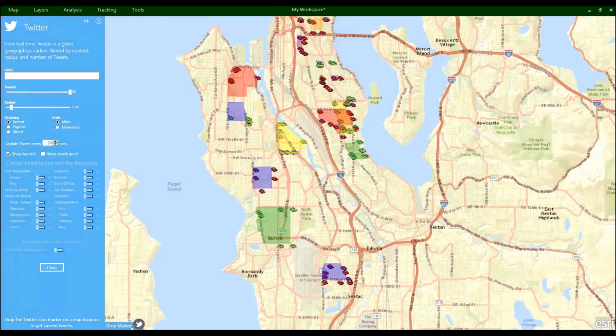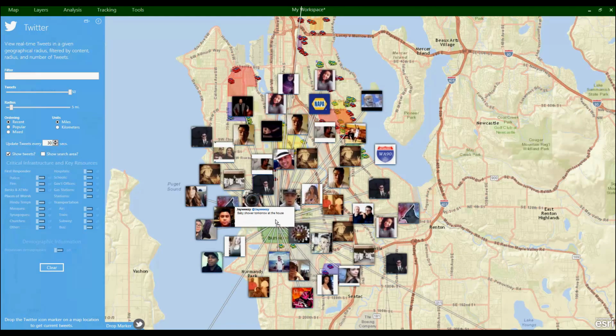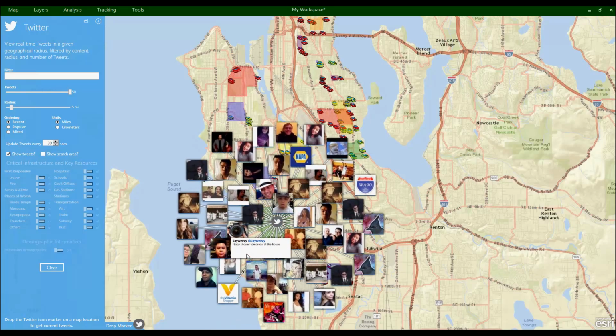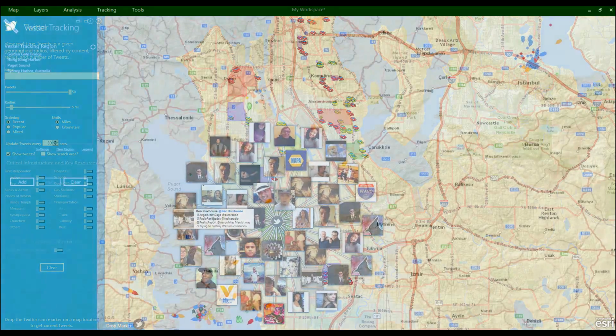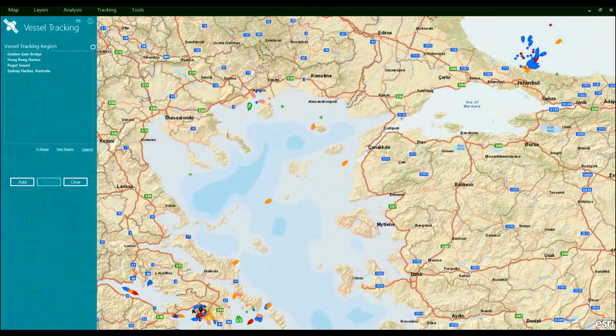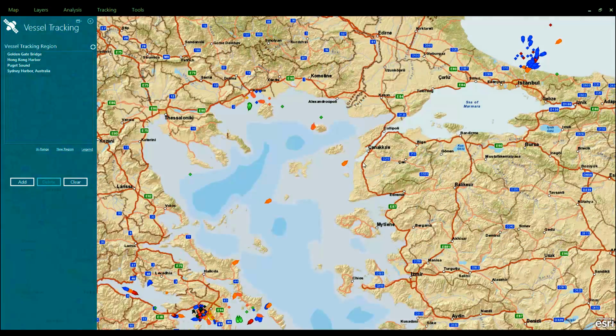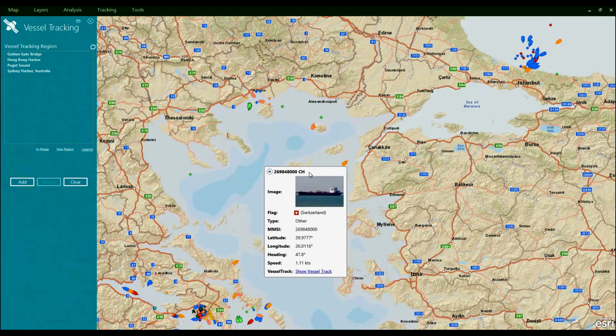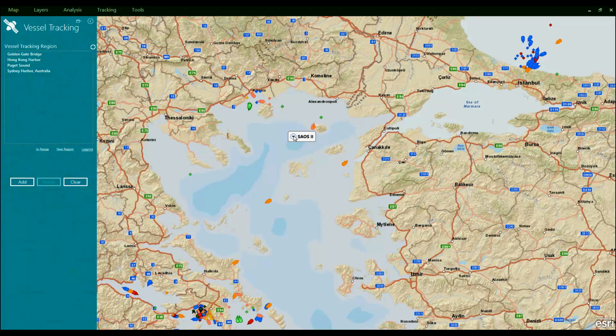If social media might supply additional information, a Twitter marker can be dropped anywhere on a map and real-time tweets in that area monitored. The incident might involve tracking a vessel, and here, AIM 2020 can connect to the United States Coast Guard's satellite-based vessel tracking system for real-time information about more than 50,000 vessels worldwide.